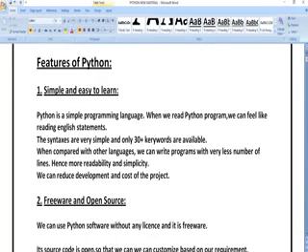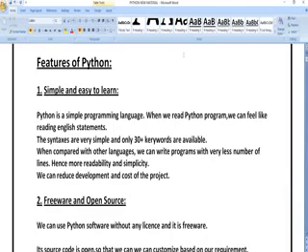Now what are the features? For example, if you are purchasing a phone or laptop, whatever thing we are purchasing, we are going to see the features in that. In the same way, Python is also having some features. The first one is it is simple and easy to learn. The particular programming language is very simple, easy to learn, and easy to understand.